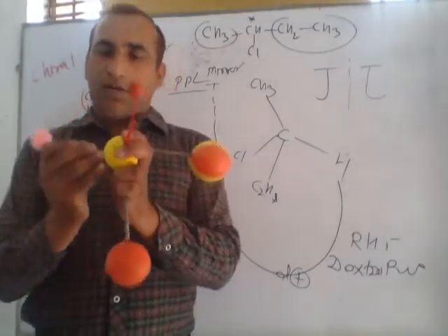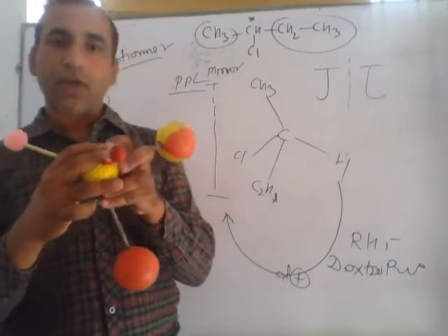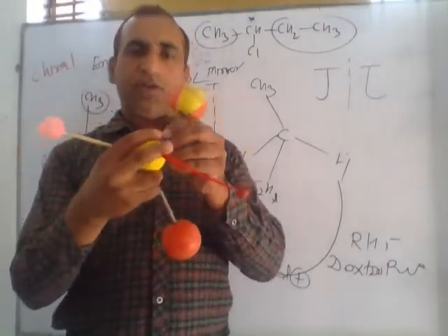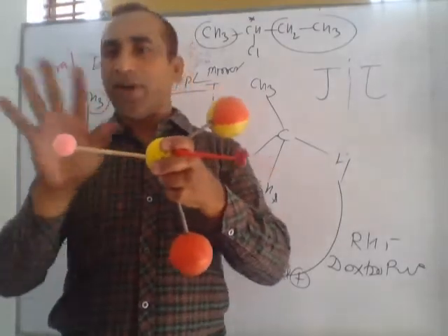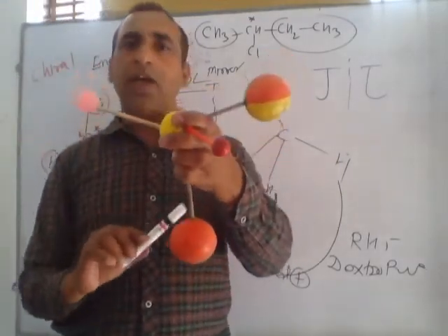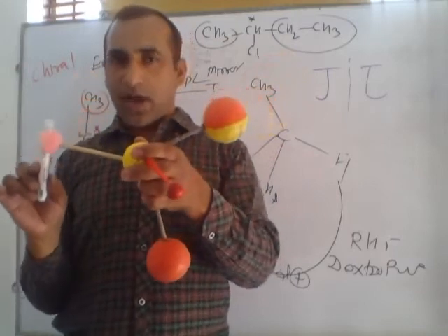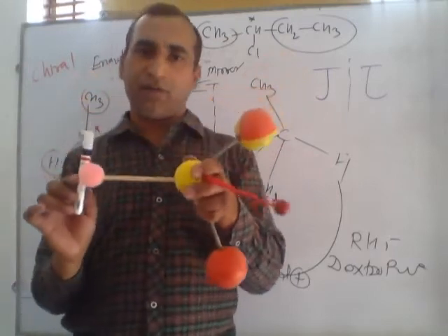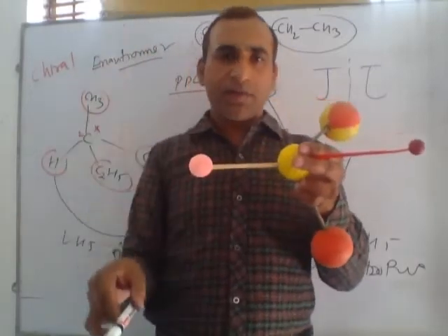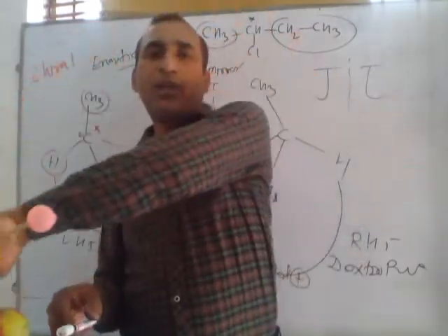Suppose this is a compound. In this compound, this is the chiral center, because four different types of groups are connected. Suppose this is ethyl, methyl, hydrogen, halogen: four different groups. Can you draw the mirror image of this compound? Suppose this is the mirror, its image will form like this, opposite.